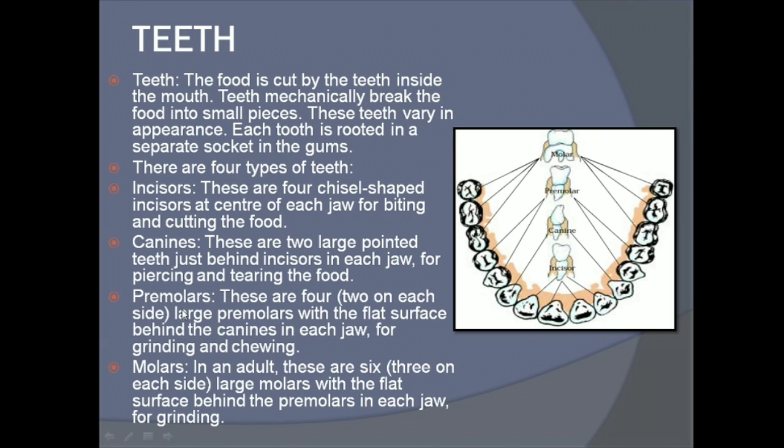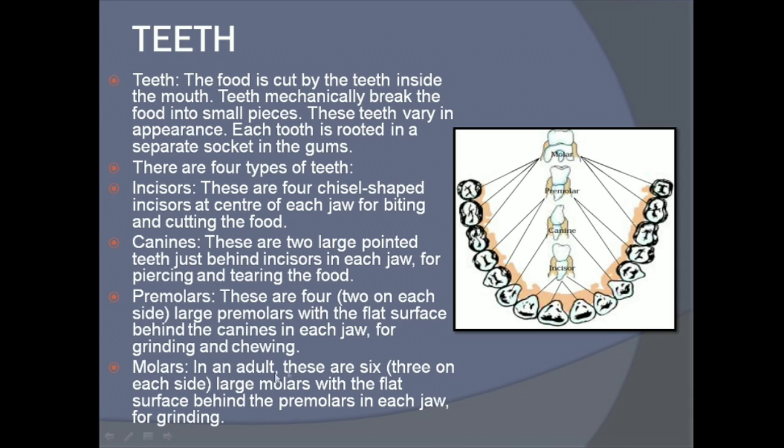Now the third type is premolars. These are four large premolars with a flat surface behind the canines in each jaw for grinding and chewing. So there are four premolar teeth. They are larger and they have a flat surface. And what do they do? They help in chewing and grinding of the food.